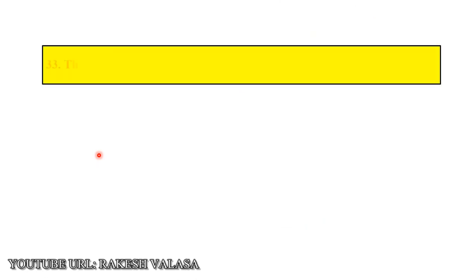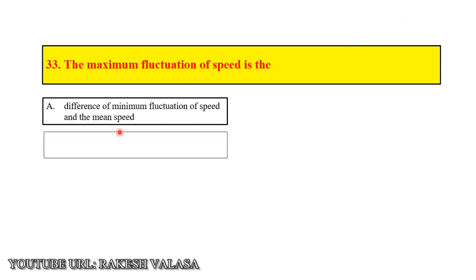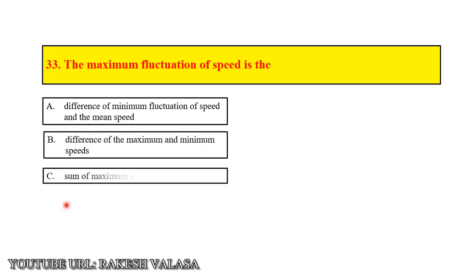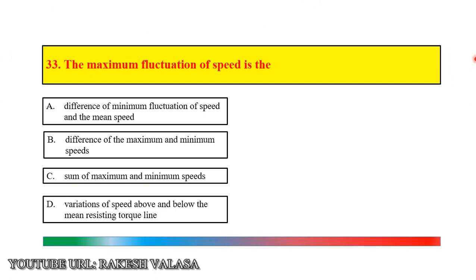Question number 33. The maximum fluctuation of speed is: option A, difference of minimum fluctuation of speed and the mean speed; option B, difference of the maximum and minimum speeds; option C, sum of maximum and minimum speeds; option D, variation of speed above and below the mean resisting torque line. The correct answer is option B, difference of the maximum and minimum speeds.